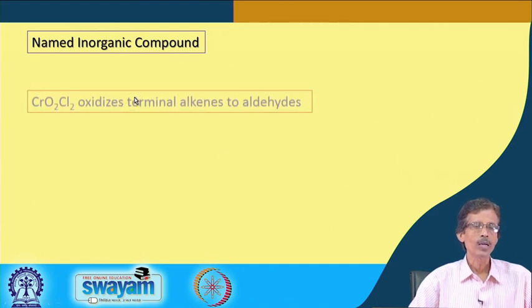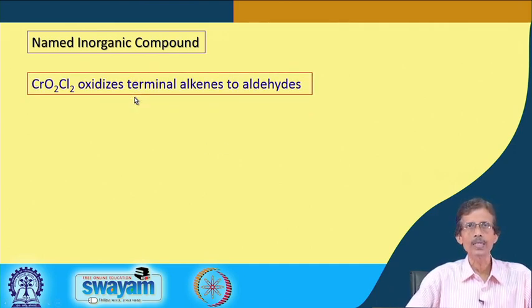But if we have a chromium based compound like CrO2Cl2, the scientist who can use this particular compound for some useful purpose, such as one example of use as an oxidizing agent of terminal alkenes to aldehydes. This is a typical organic reaction where the terminal alkene can be converted to aldehydes, and these aldehydes can show some other useful reactions.